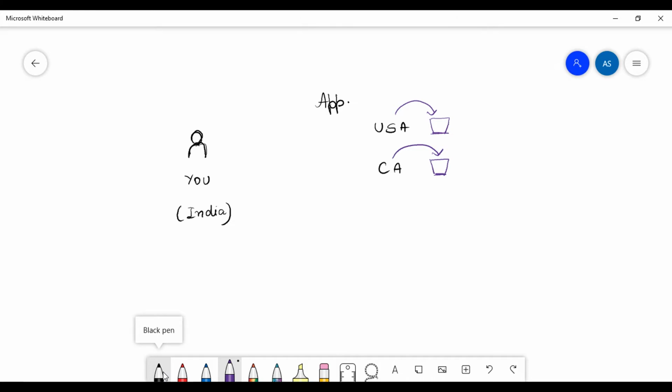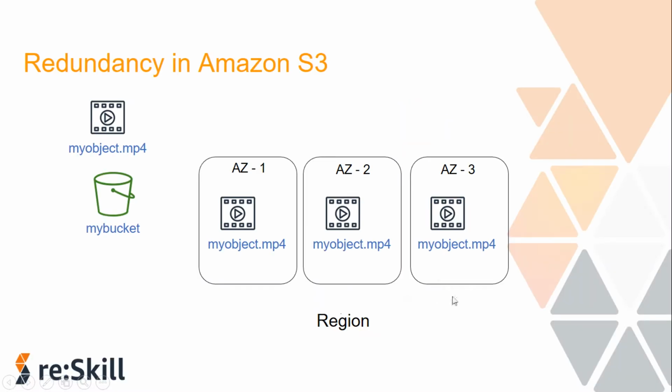Next was the service and feature availability and the pricing. It is possible that all the services and all the features will not be available in all the regions. So before you select a region, make sure the service or the feature that you want to use is available in that region. The next point was the pricing.